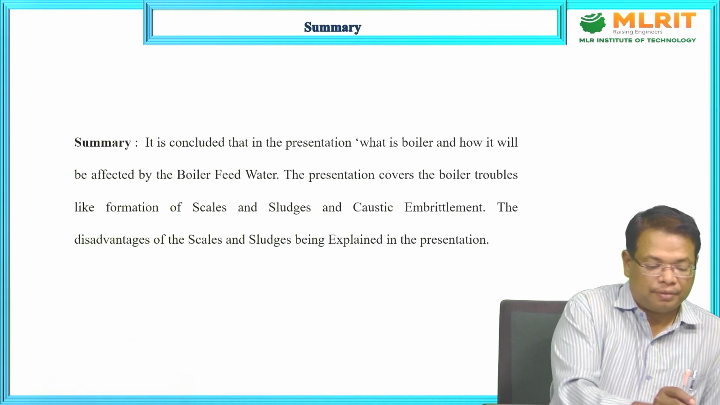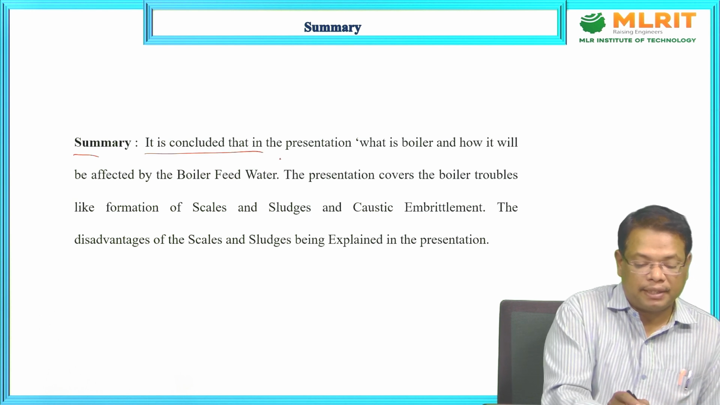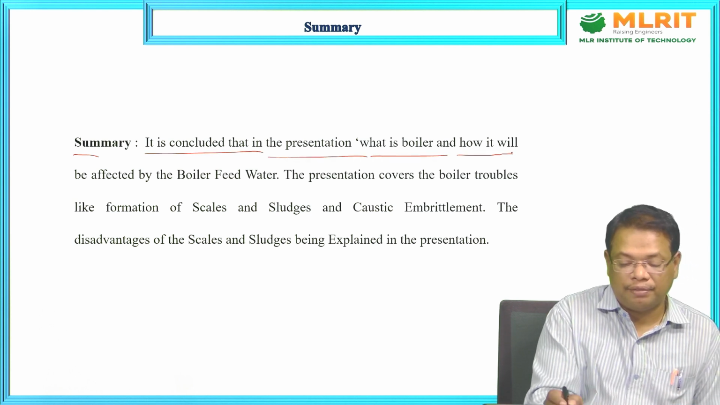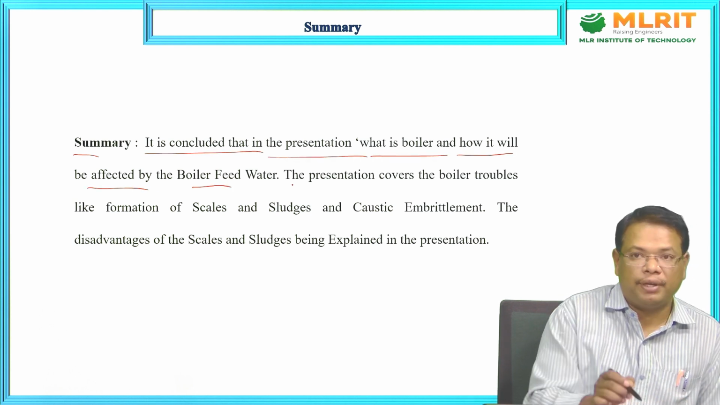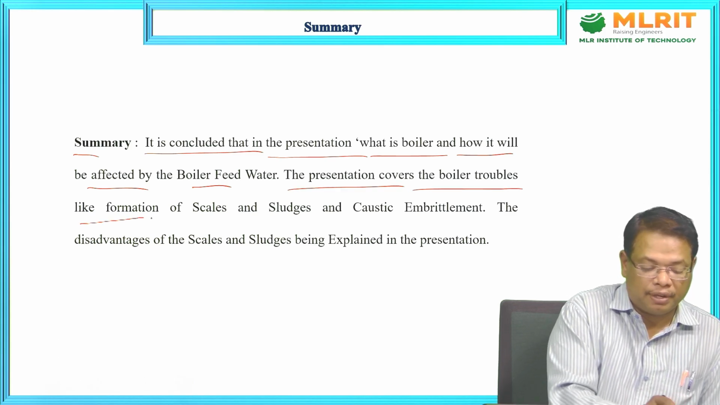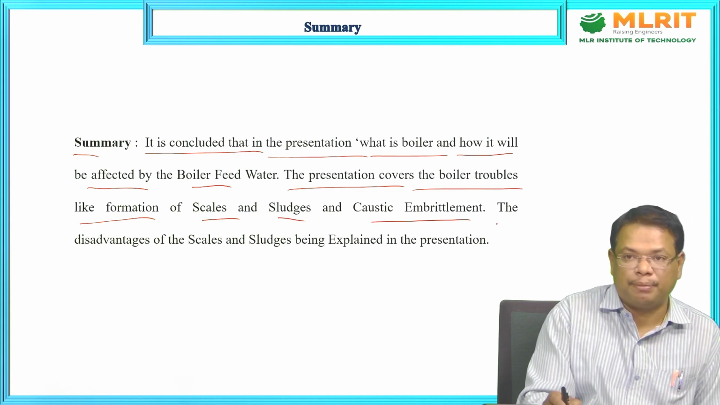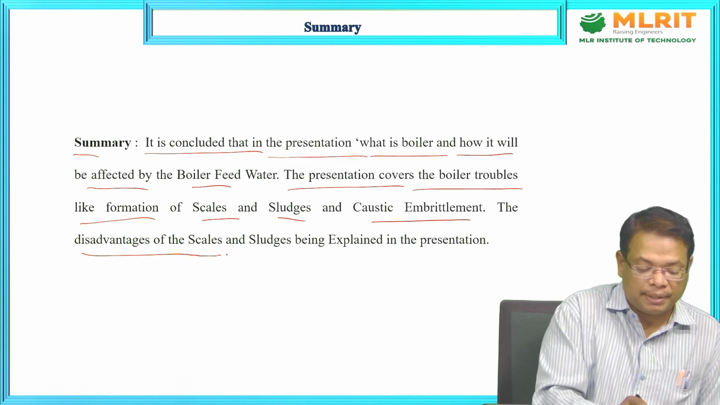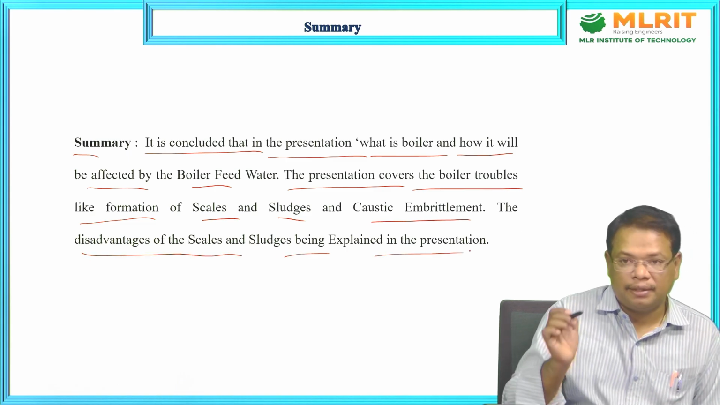So finally, in summary, the presentation covered what a boiler is and how it is affected by the boiler feed water. The presentation also covers boiler troubles like formation of scales, sludges, and caustic embrittlement. The disadvantages of scales and sludges have been explained in the presentation.